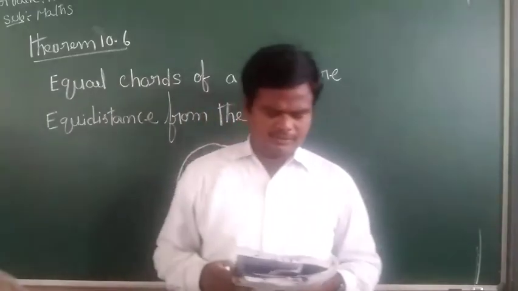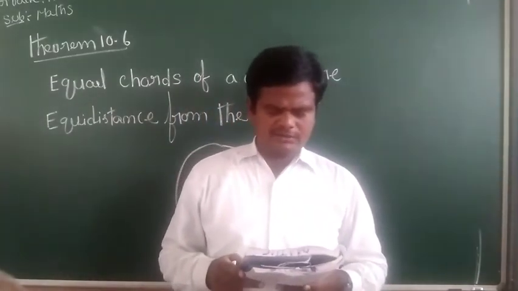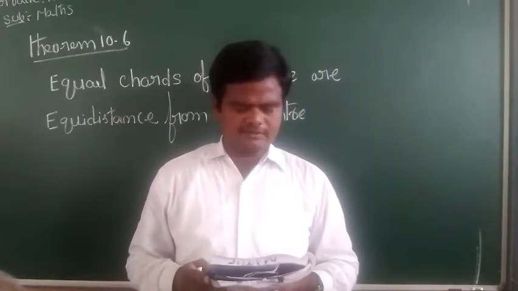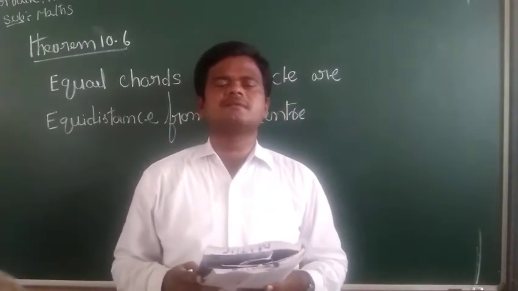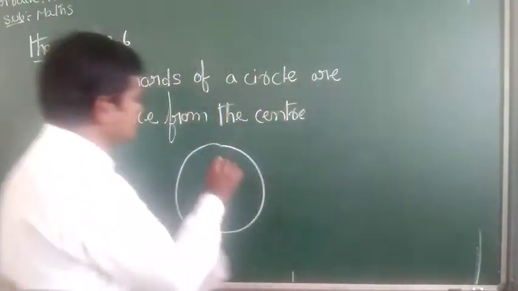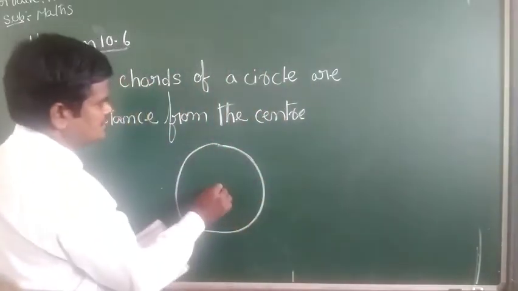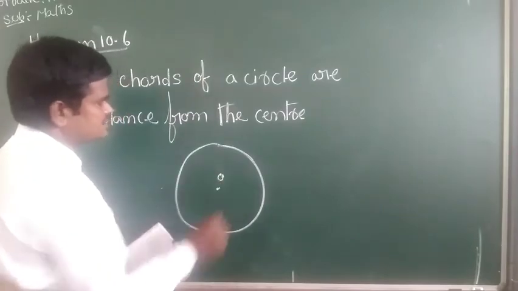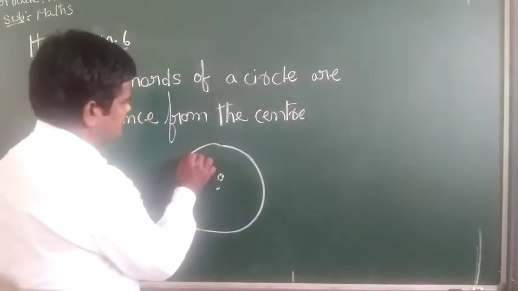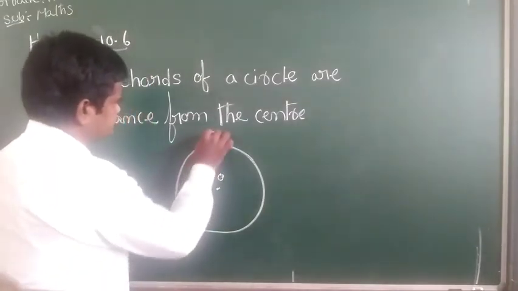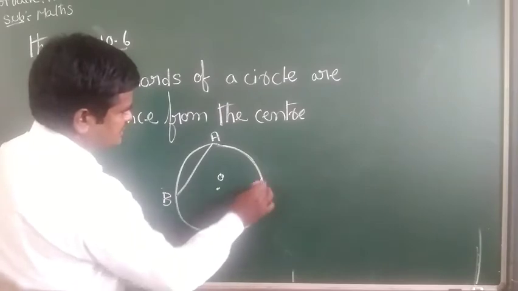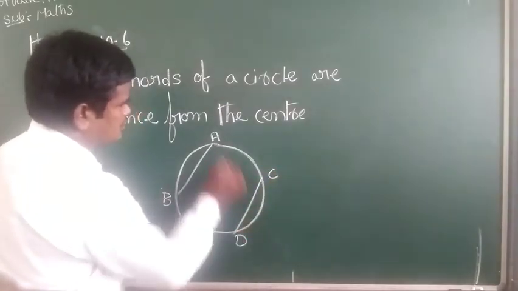Today, Theorem 10.6: equal chords of a circle are equidistant from the center. Here this is the circle, and this is the center O. AB is one chord and CD is also one chord. These two chords are equal.